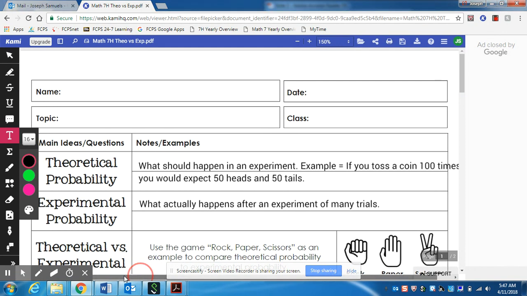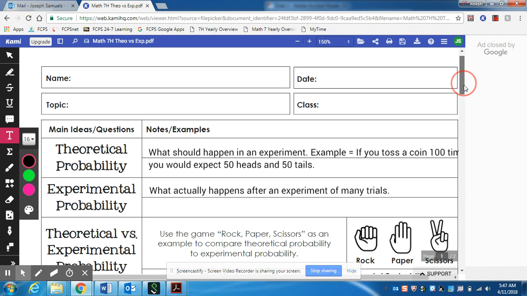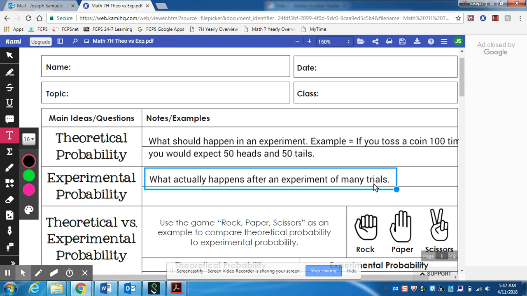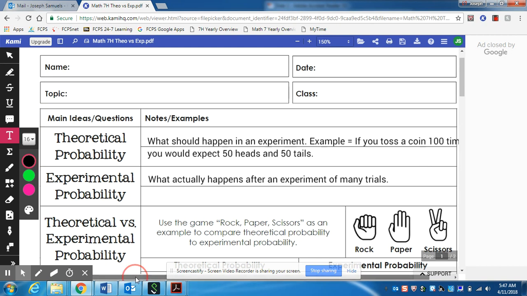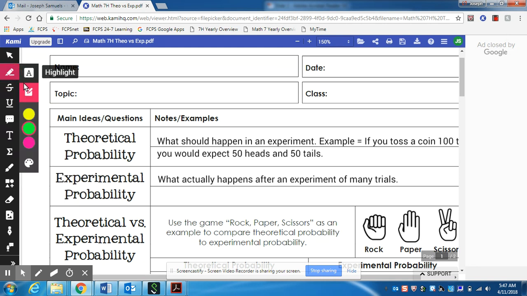Okay, so today we're talking about theoretical probability versus experimental probability. As you all can see, I've already written in the definitions, but we will talk about them. Before we talk about anything, I want to look at portions of each word. In theoretical probability, we have this word "theor" in the front, which reminds me of theory.